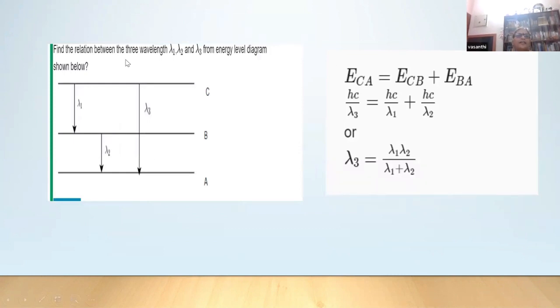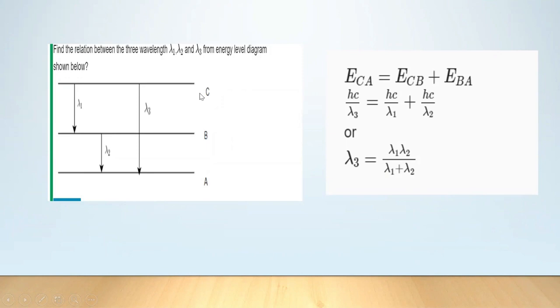Find the relation between wavelengths lambda 1, lambda 2, lambda 3 from the energy level diagram. Let the children not write lambda 3 is equal to lambda 1 plus lambda 2. No, it's not correct, isn't it? The ECA will be equal to ECB.